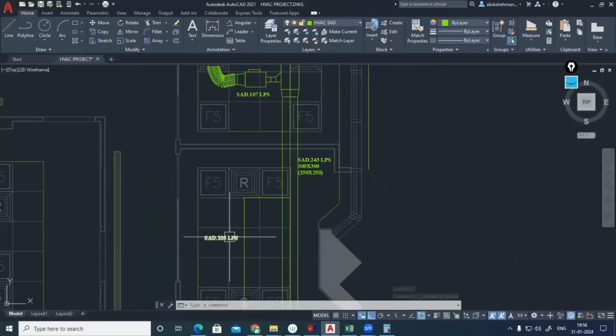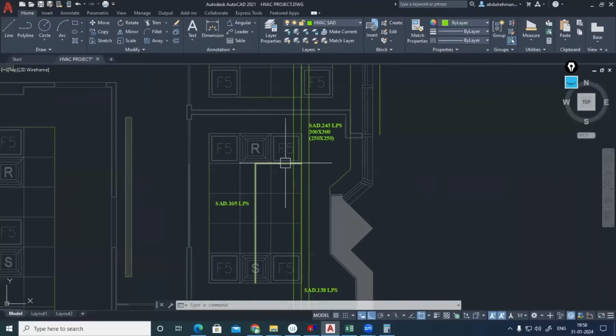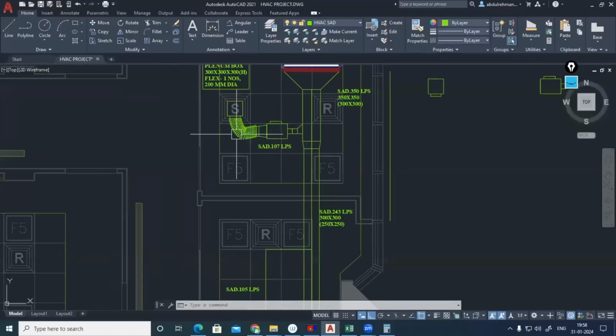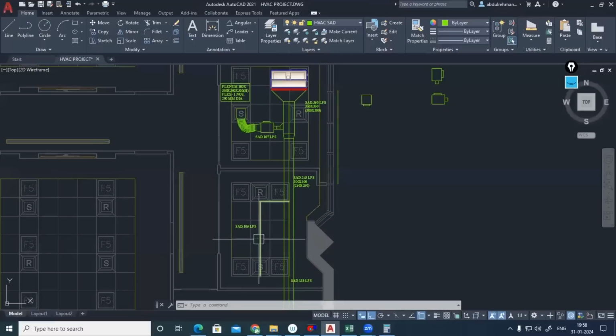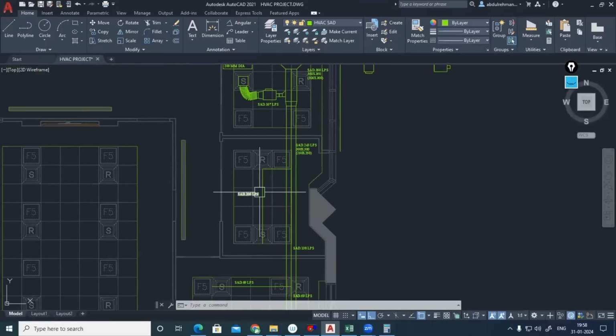Fine. Now here 105 liter per second. In this branch also we should provide. Here I have tried a flexible connection with the plenum box. Here also you can connect a flexible connection with the plenum box. No problem. But for your knowledge, what I'm doing is, after the VAV, the inlet of the VAV might be fine. After the VAV, I will be connecting with a rigid connection, not a flexible connection. Anyhow, let me size this one, 105 liter per second. VAV same only, the same range it will come. The same VAV we have to use here as well.